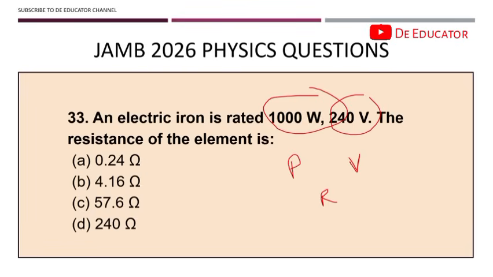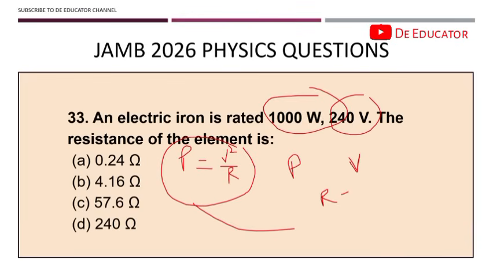I hope you still remember this formula: P equals V squared over R. This is the formula we are going to use, because we have P, V, and R in the question.